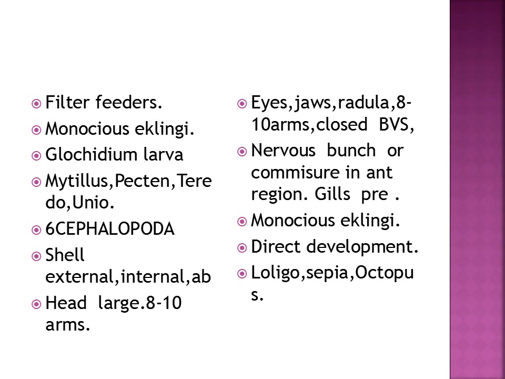Eyes, jaws, radula and 8 to 10 arms are present. Blood vascular system is closed type. Nervous bunch or commissure is present in anterior region. Gills are present. These animals are monoecious. Development is direct. Examples are Loligo, Sepia.